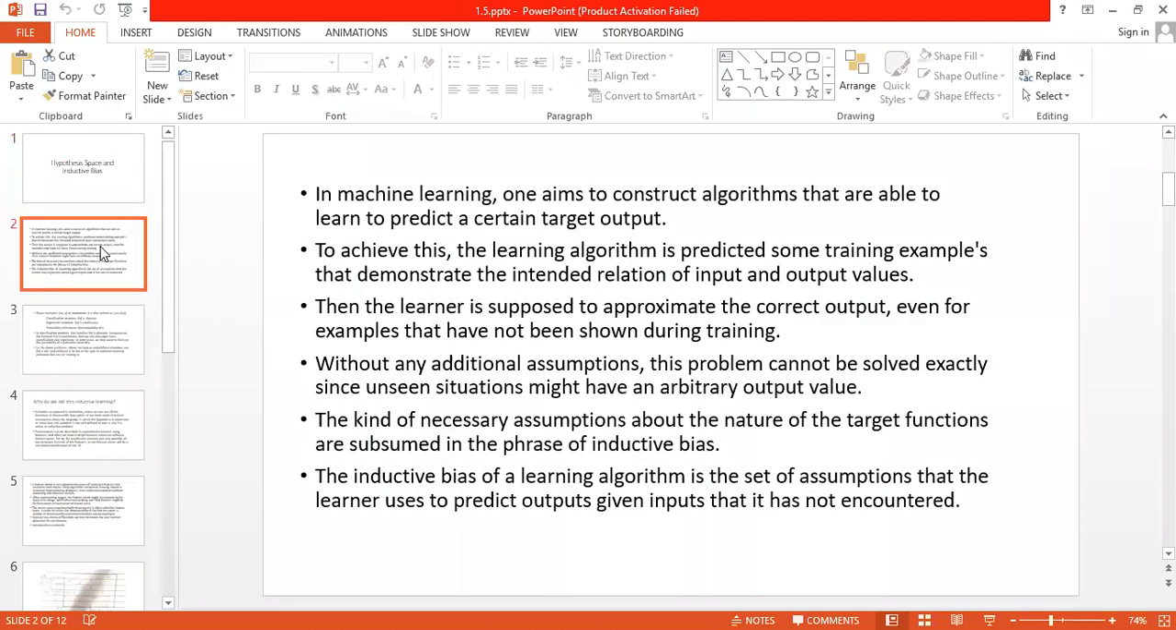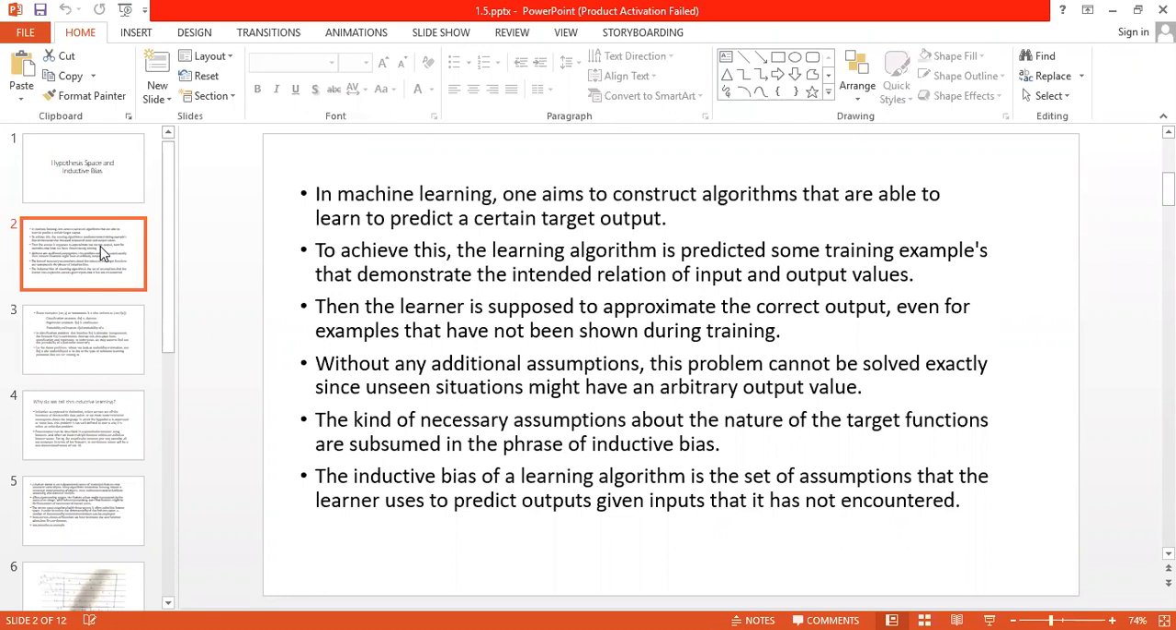So in machine learning, one aims to construct algorithms that are able to learn to predict a certain target output. To achieve this, the learning algorithm is given some training examples that demonstrate the intended relation of input and output values. Then the learner is supposed to approximate the correct output even for the examples that have not been shown during training.